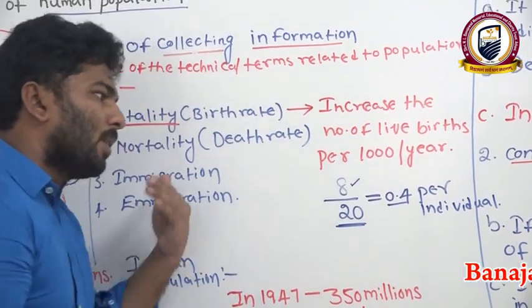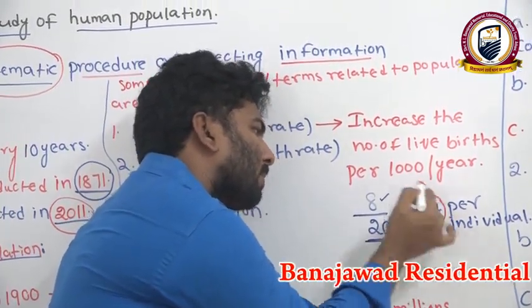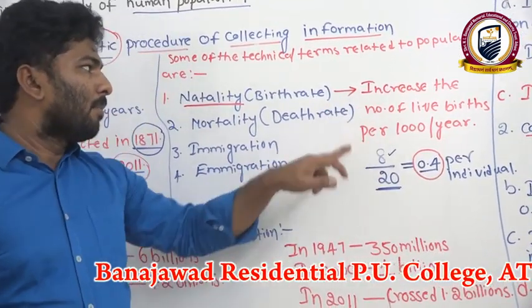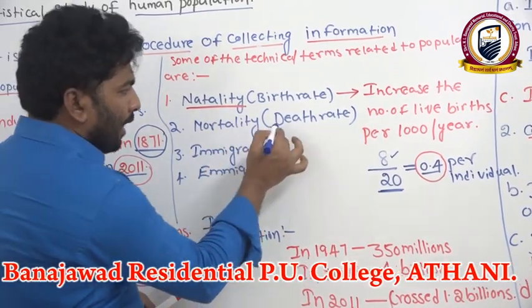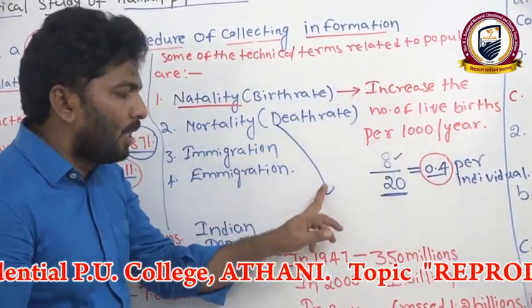Per individuals, how much is the rate going to increase? That is 0.4%, or 4, that is going to be the increase. This is the birth rate. Now the next one, in the place of births we can put the deaths.